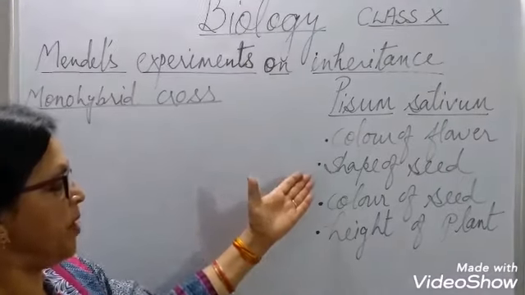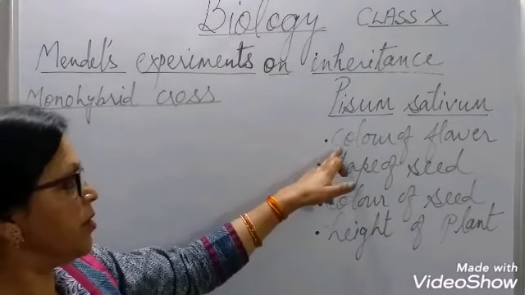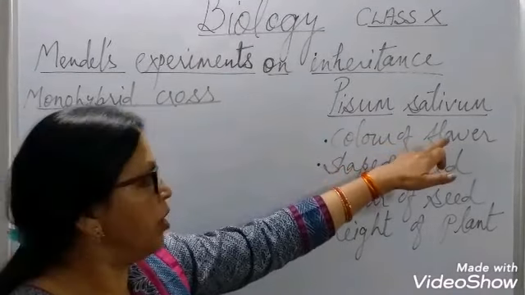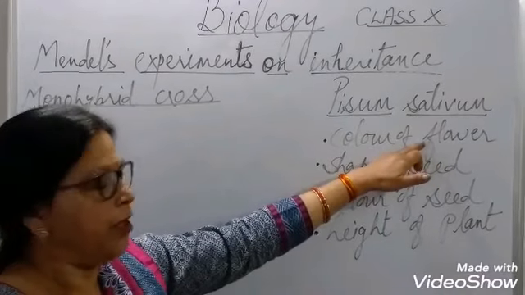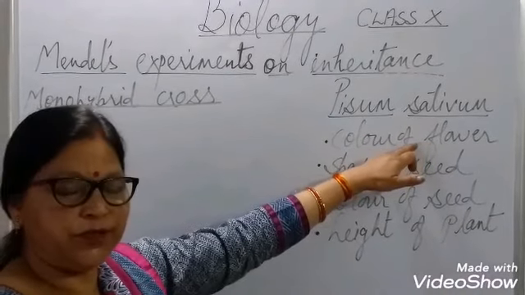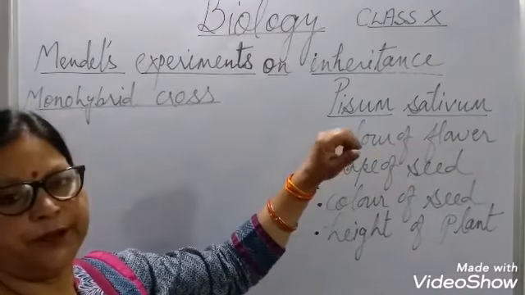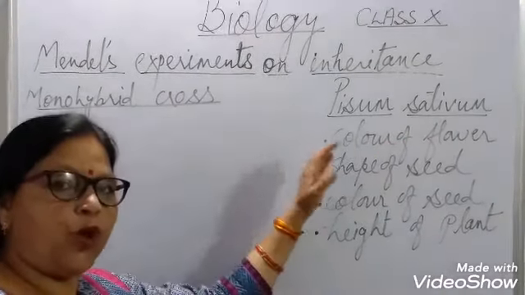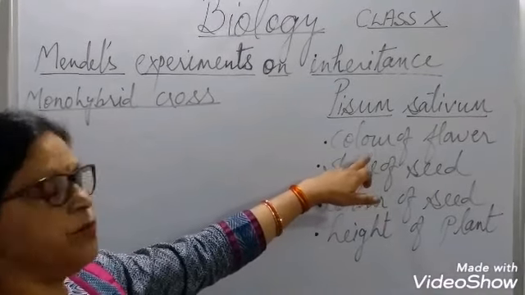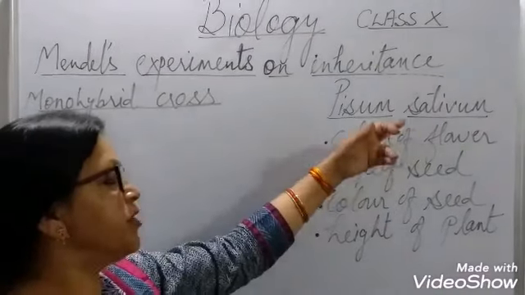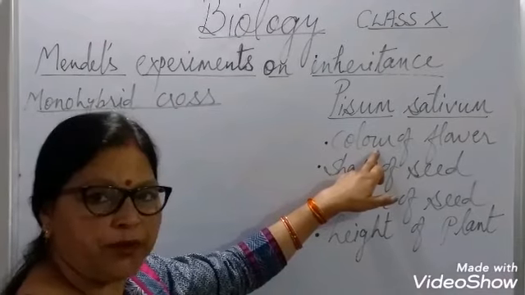As Pisum sativum had all these characters, color of flower. Now color of flower is a character. It has 2 alternative forms. Color may be purple or color may be white. So these purple and white are 2 alternative forms. They are called traits of the same character, color of flower.